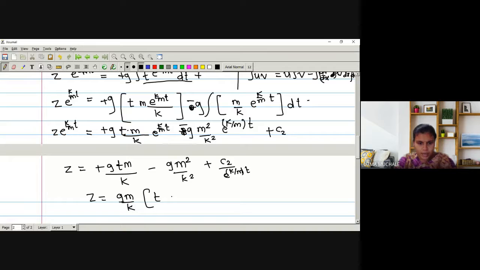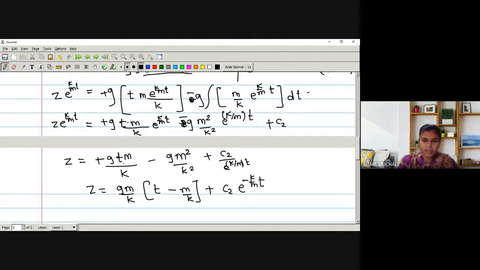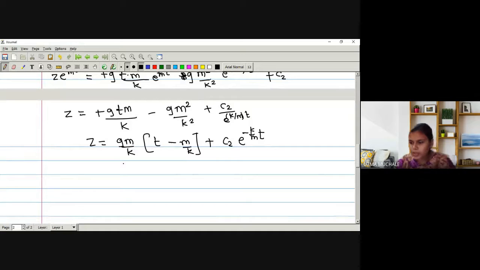So what remains in the bracket is t minus m by k plus, what is the next term, C2 e raised to minus k by m into t. This, as it is in the denominator e raised to k by m t, we can write as e raised to minus k by m into t, right? So this is the equation we have obtained.